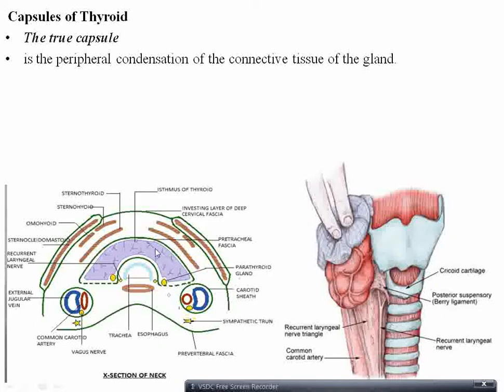Whenever you see a gland, it has two parts, a parenchymatous part and a stromal part. Stroma is the connective tissue. So connective tissue, usually on the periphery of the gland, condenses to form the capsule that gives protection to the gland. The false capsule is the green one that you can see here, which is the pretracheal fascia.